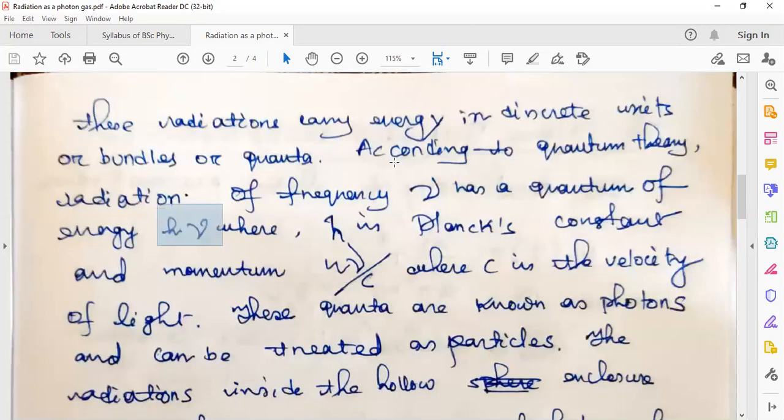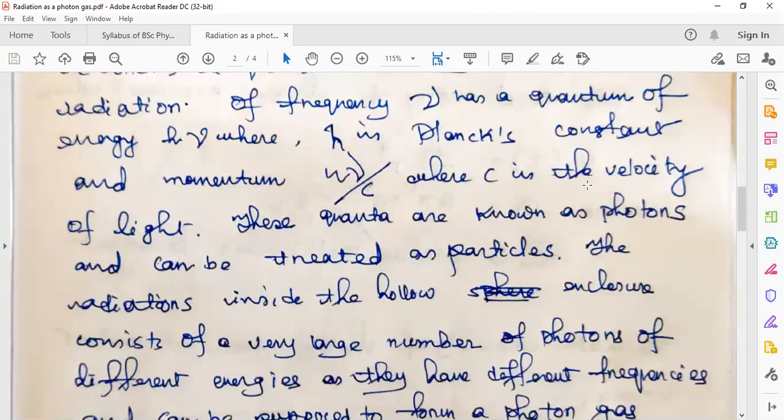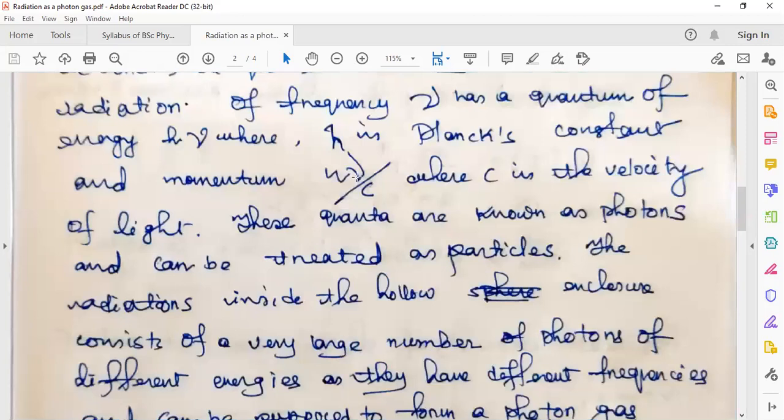If a wave has to possess energy, then we have to assume that the electromagnetic waves are composed of some elementary particles, and these elementary particles are known as photons. Is it clear to you? Their energy value is h nu, and the momentum is h nu over c, because